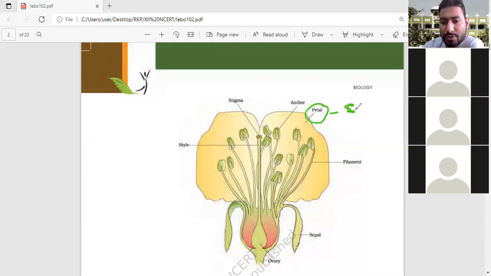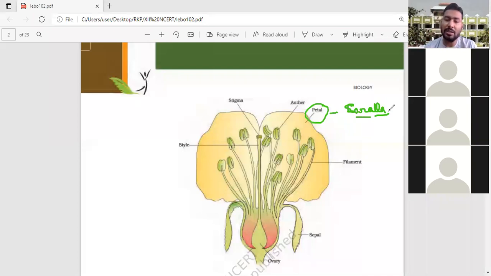This is known as the corolla. Calyx and corolla. The unit of the corolla is the petals. And what is the feature of petals? Petals are the attractive part of the flower. They have different colors by which insects are attracted, come and suck the nectar, and are involved in pollination.